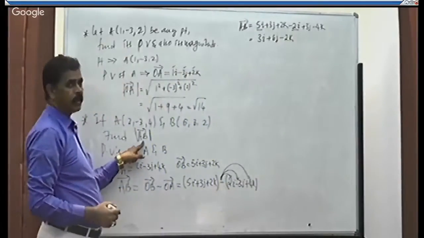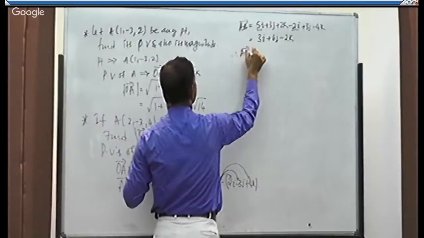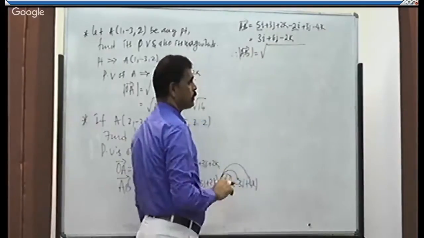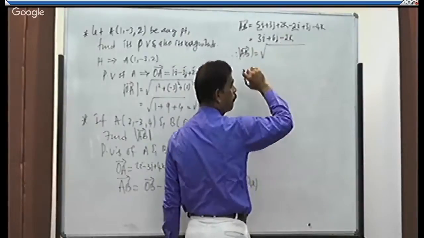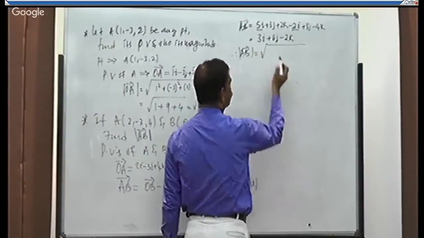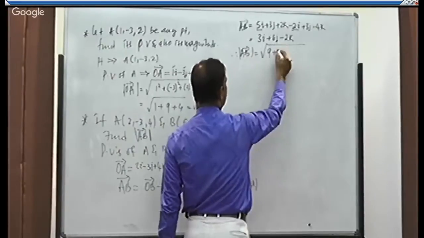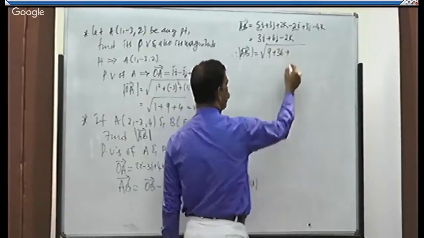Magnitude of that vector AB. Therefore, magnitude of AB is equal to, put the root, then square all the numbers in the vector and add them. 3 square is what? 9. Just put plus. 6 square is 36. Plus 2 square is 4.